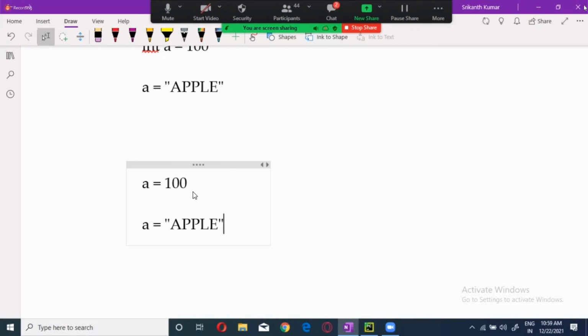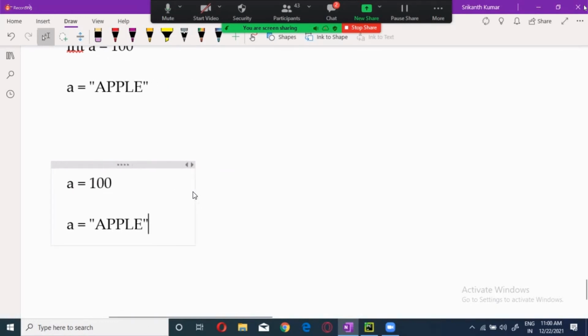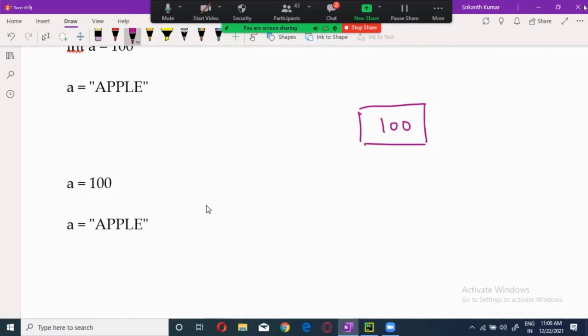What is happening? Can it accept? Yes, it accepts in Python. How is it accepting? What is the internal mechanism over here? See, usually what people think is something like this, guys. They will keep a memory location over here. 100 is there. We are having a memory location over here, right? And we are going to give it A is equal to 100. Okay, clear? And now this is pointing.